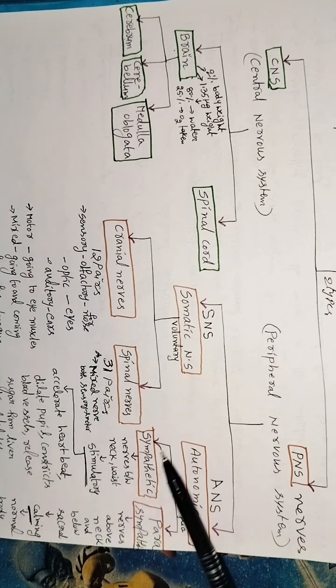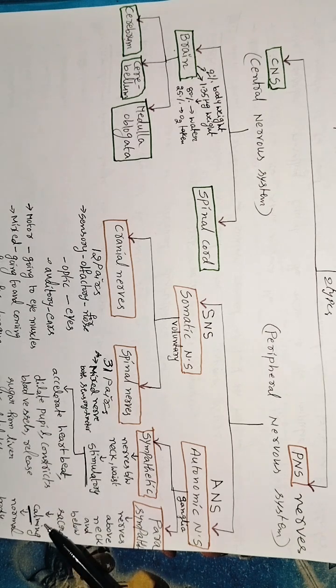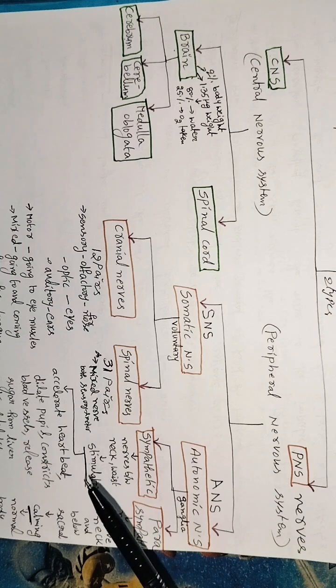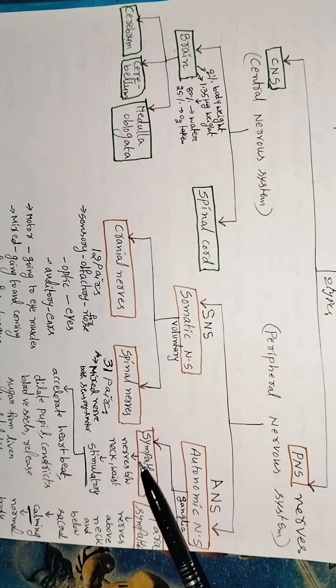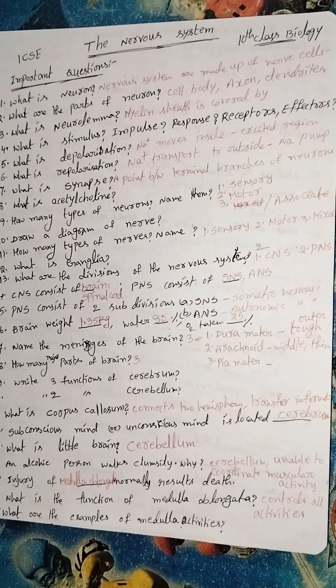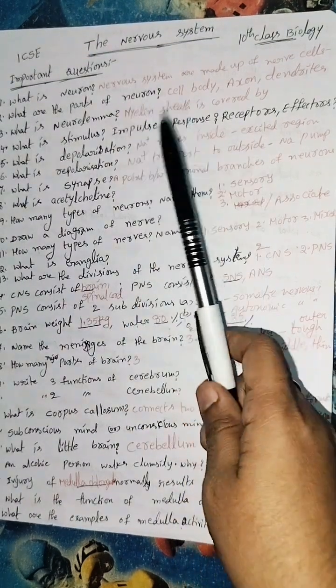Parasympathetic means nerves above the neck and below the sacral region. So this is the calming. Next, normal body condition. The parasympathetic nervous system helps calm the body condition, and the sympathetic nervous system acts by raising blood pressure and increasing the heartbeat, just like that. Some of the students asked for answers also, so I write the answers here.